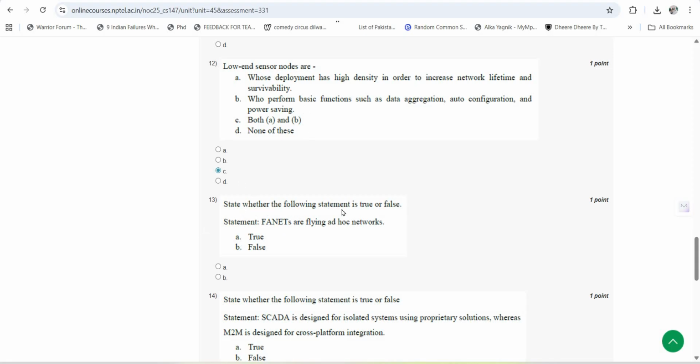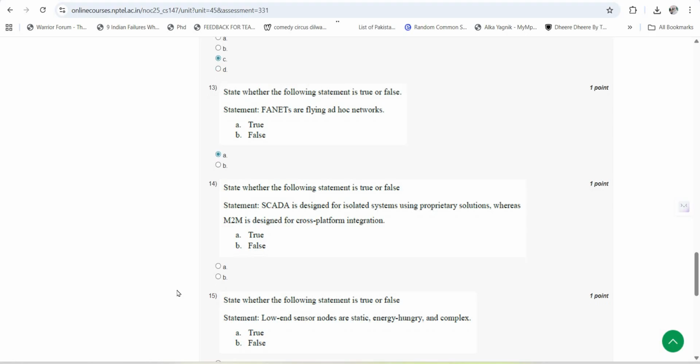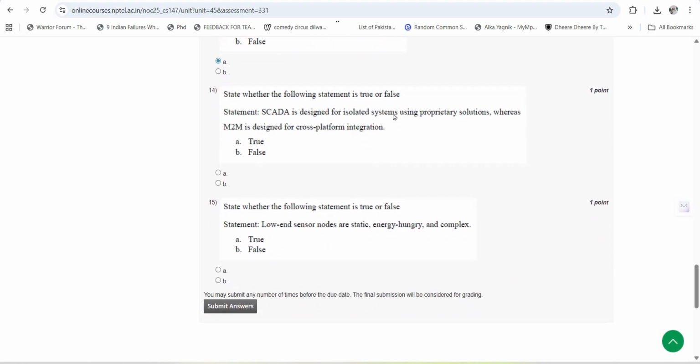13th question is, state whether the following statement is true or false. FANETs are flying ad hoc networks. So the answer for this is A, true. 14th question is, state whether the following statement is true or false. SCADA is designed for isolated systems using proprietary solutions, whereas M2M is designed for cross-platform integration. So it is true.